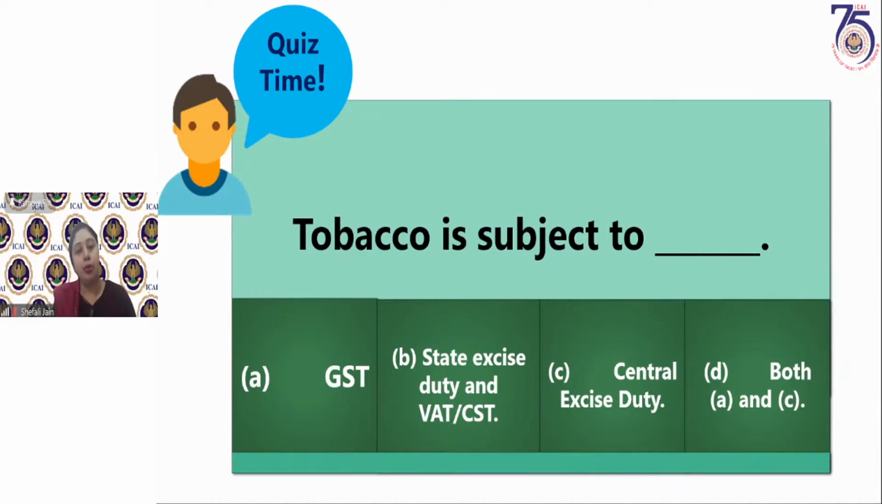You see, tobacco is subject to GST. Tobacco has been brought under the purview of GST. But apart from that, the government has kept the power to levy central excise duty on tobacco because tobacco is a sin good and it is taxed very heavily. So under GST also it is taxed very heavily, but apart from GST, it is subject to central excise duty also. So both A and C is the correct answer. That is option D.